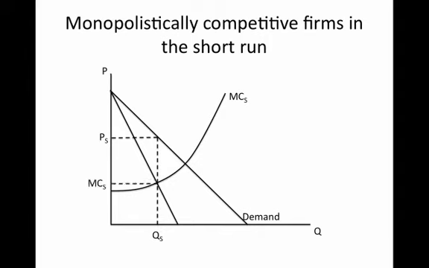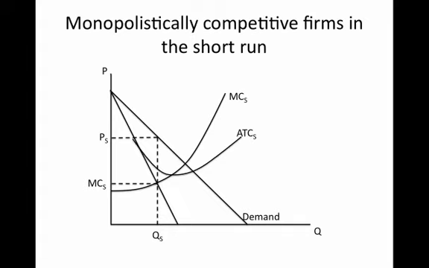Now that looks a lot like the monopolistic solution, but what's subtly different here is that we actually introduce the average total cost curve for the monopolistic competitive firm to illustrate the fact that the profits are a little bit smaller for these monopolistic competitive firms because they face some degree of competition from products which they're viewed as a substitute for and for which they're differentiated on the basis of quality.